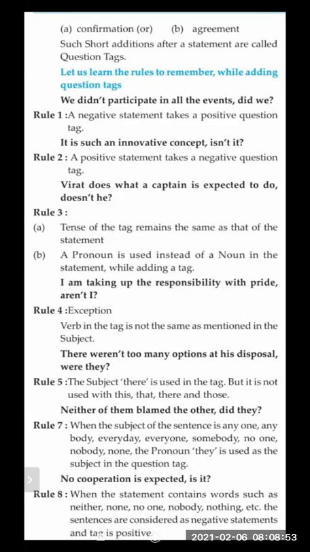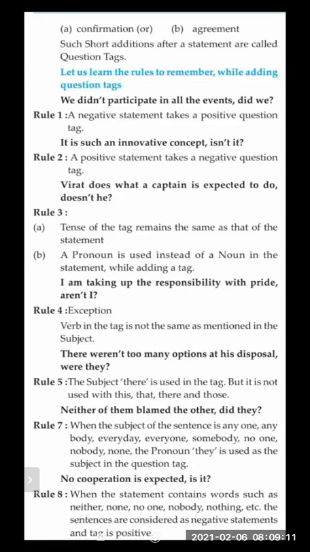Now the second sentence is: it is such an innovative concept, comma, isn't it? Question mark. Rule 2: a positive statement makes a negative question tag.